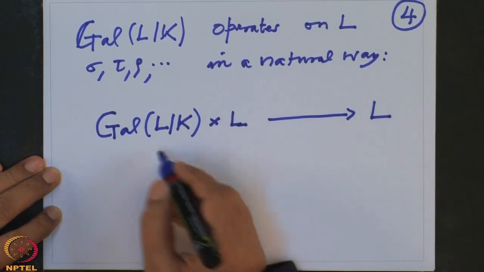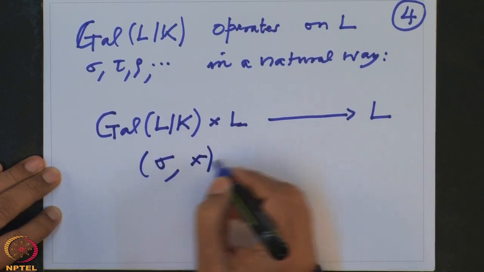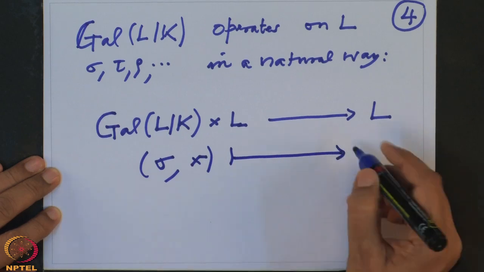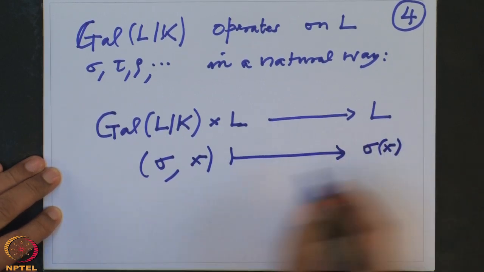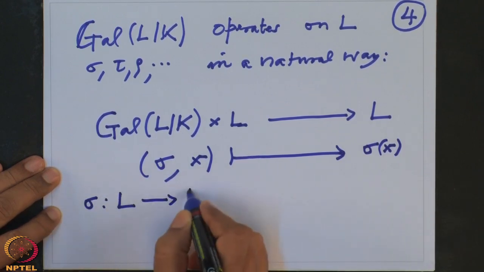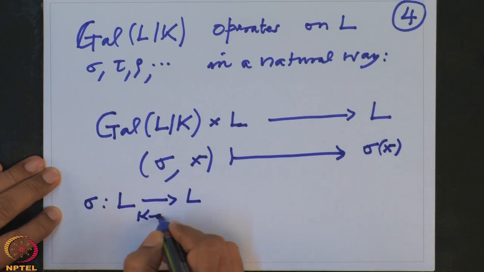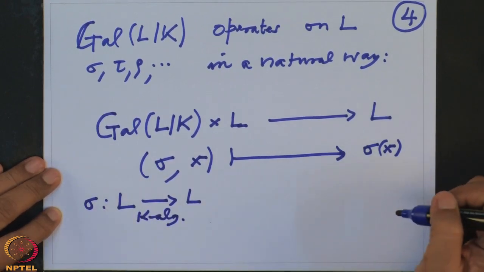So what is the map? Take any sigma and take any x in L, and where can I map it? How do I get another element in L? That is sigma of x, because sigma is an automorphism of L, a K-algebra automorphism. So sigma operates on this.